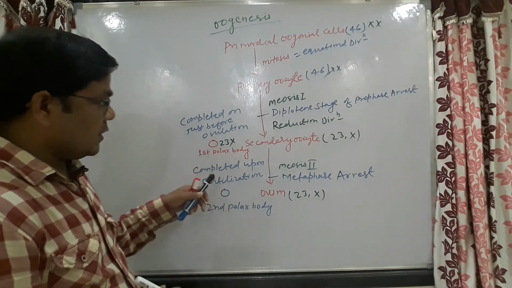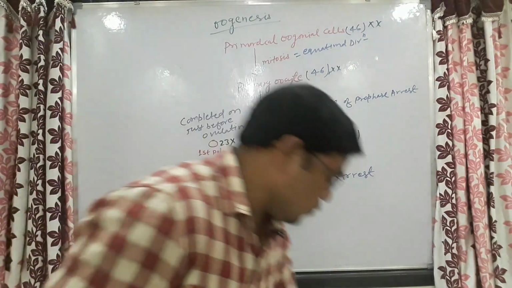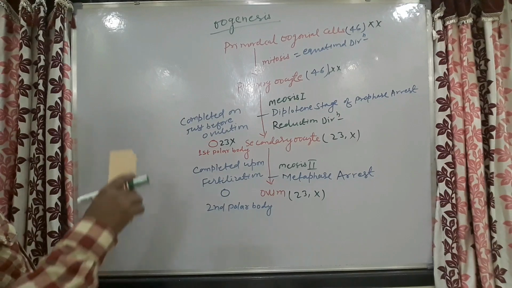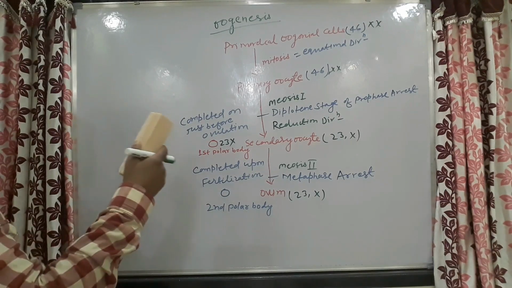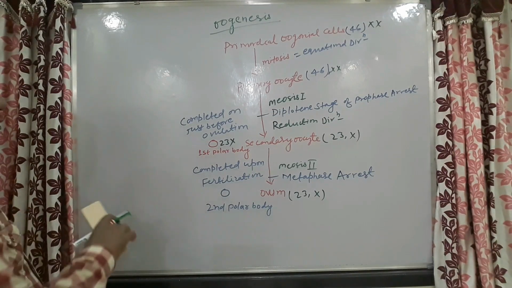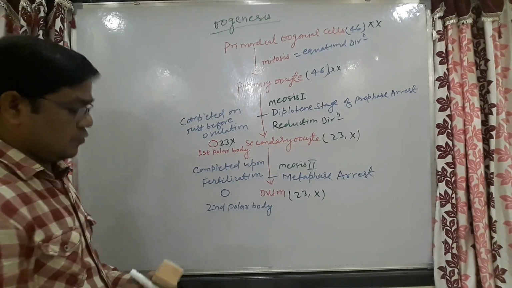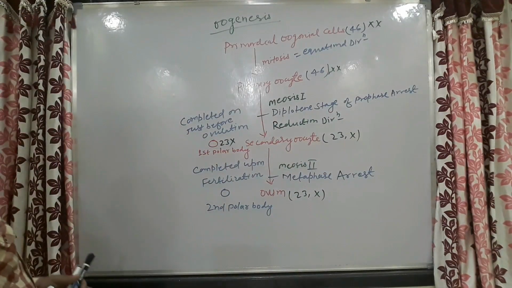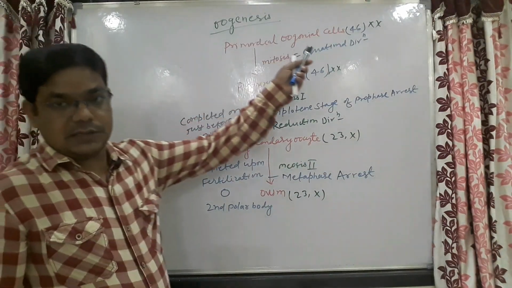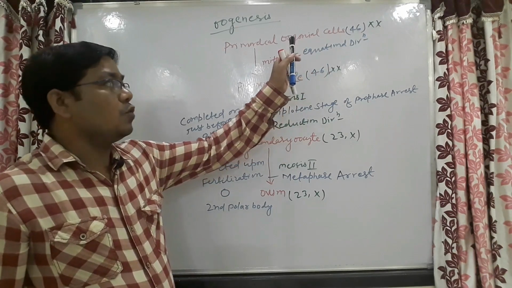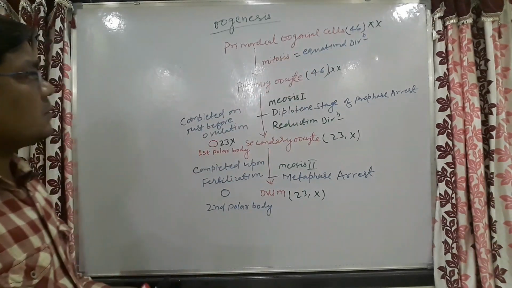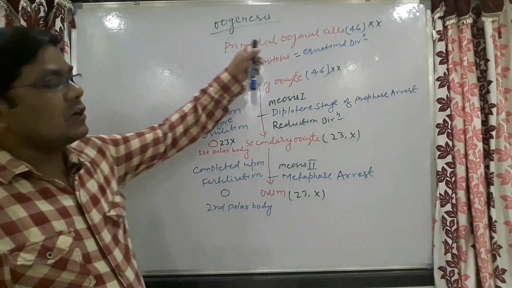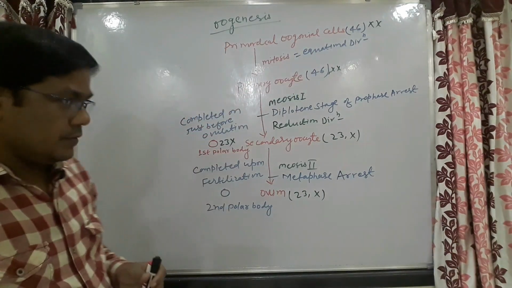For the completion of the discussion, we also have to know the things before this. Just look at the board. From where are these primordial oogonial cells derived?